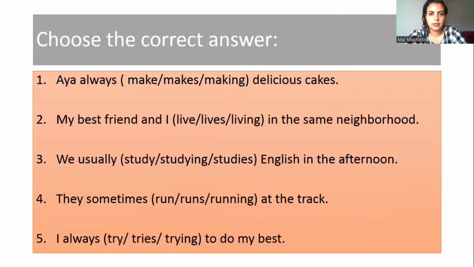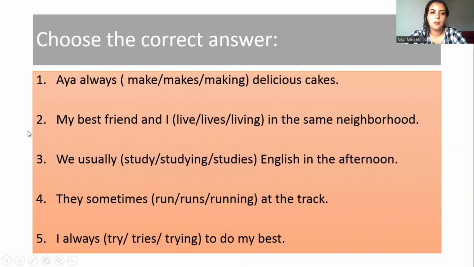Let's try to answer these questions. Choose the correct answer. Number 1, Aya always makes making delicious cakes. Let's look at the subject. Always means that this is a present simple tense, so a singular subject goes with verb plus s. So Aya makes delicious cakes.